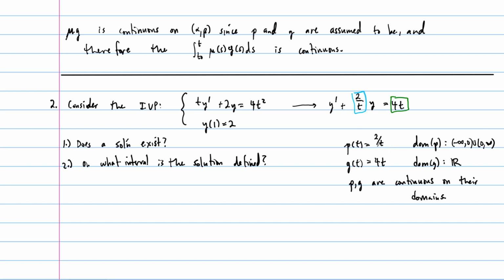Okay, so once we've done this, now we can compare with our initial values. So we go back and we see the initial t value here is 1. And of course 1 fits in the domain of each of these, right? So p of t is continuous from 0 to infinity, 1 is in there. G of t is continuous on all of R. Obviously 1 is a real number, so that fits in there. And so we can conclude then that the fundamental existence and uniqueness theorem says we have a unique solution, all right? So the FEUT linear version applies, and there's a unique solution.